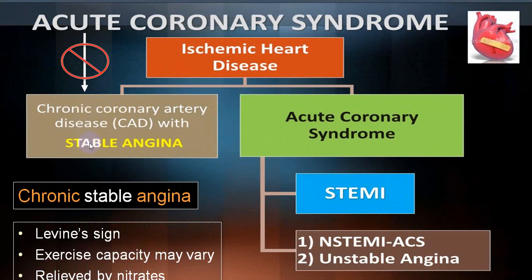We use the word stable angina, or chronic stable angina, where you get a typical Levine sign, exercise capacity may vary, and it is relieved by nitrate and by rest. We have discussed before, in stable angina we also use the words effort angina or exercise-induced angina.